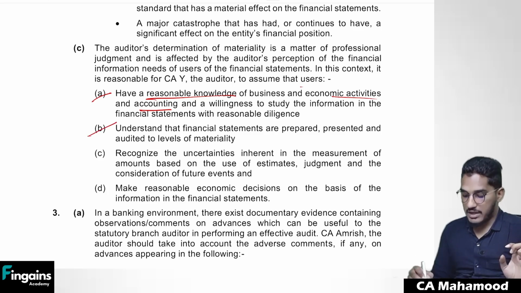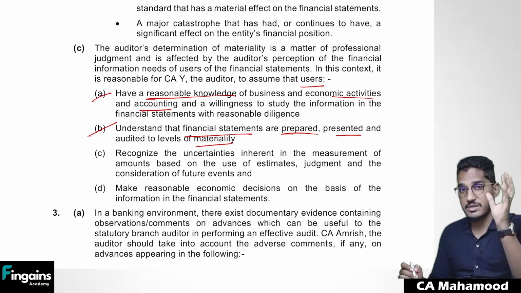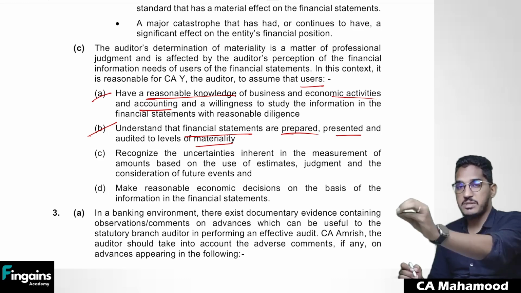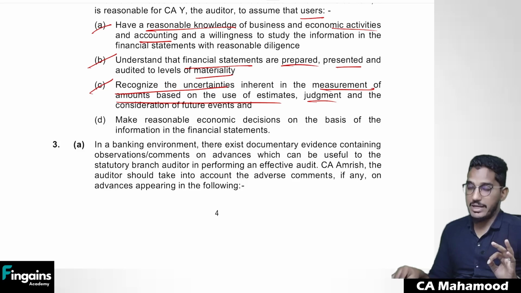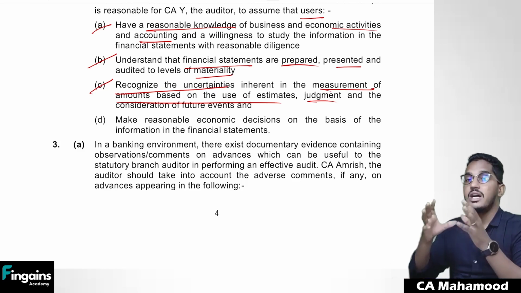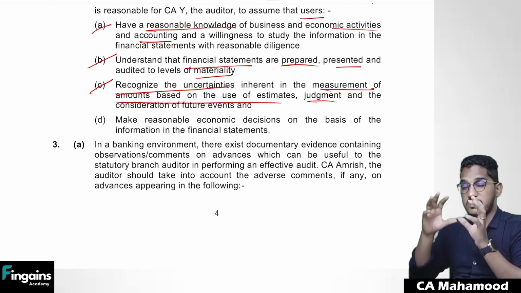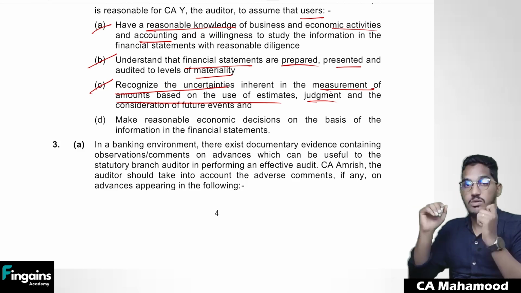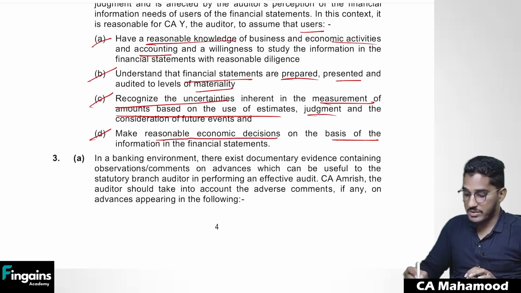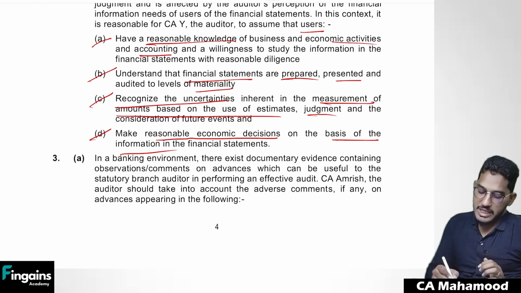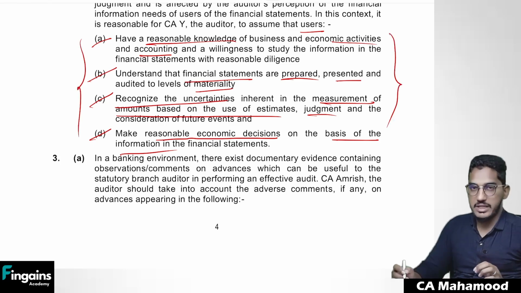One more assumption, he will assume that the users understand the financial statements are presented according to levels of materiality. He will also assume that users know the fact that financial statements are audited on the basis of materiality levels. And he can also assume that users recognize uncertainties inherent in the measurement of amounts based on the use of estimates, judgments. And also he will assume that the users will know that these financial statements are prepared on the basis of estimates. There will be some estimates also in the financial statements which involve uncertainties. And also he will assume users make reasonable economic decisions on the basis of information available. So the auditor generally keeps these assumptions in mind and accordingly decides the materiality levels.